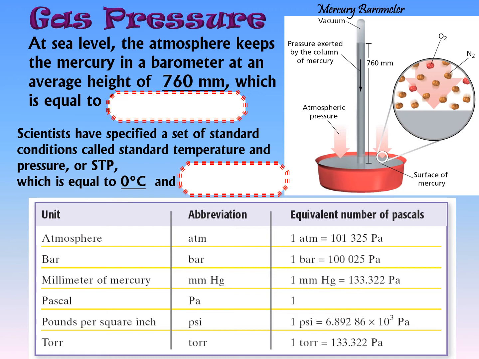It's not easy to move around, but the pressure of the Earth's atmosphere will force the mercury up the glass tube 760 millimeters, which we like to call 1 atmosphere, because that's how much the Earth's atmosphere pushes on a surface.